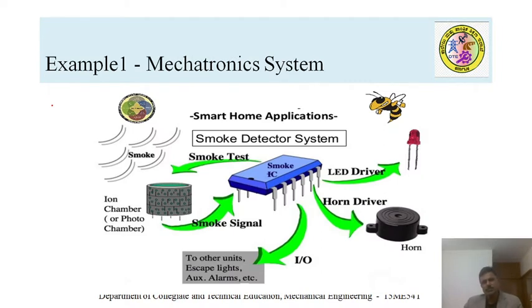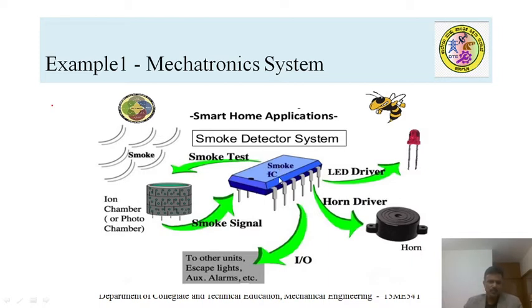This is actually a smoke detector. The smoke detector is a microprocessor based one. So there are a number of sensors kept at different places, maybe either in the building or in the room. And you can see an output device like a siren or a horn and even a light indicator. So whenever a sensor detects smoke, it sends a signal to the microprocessor.